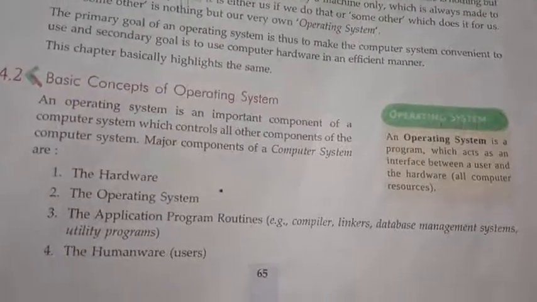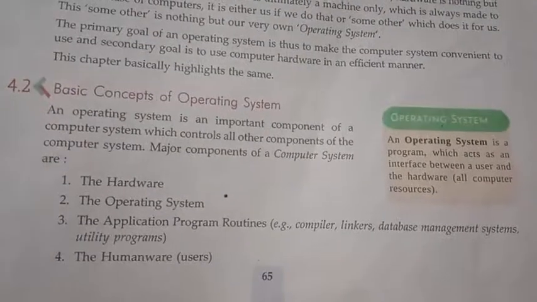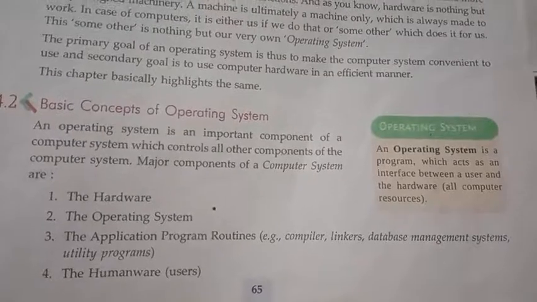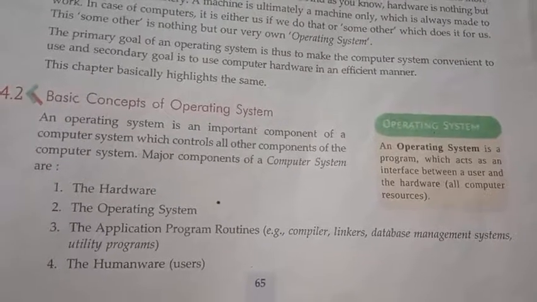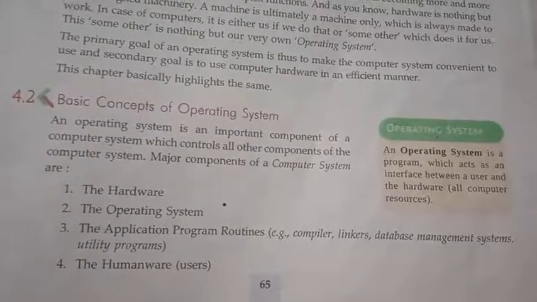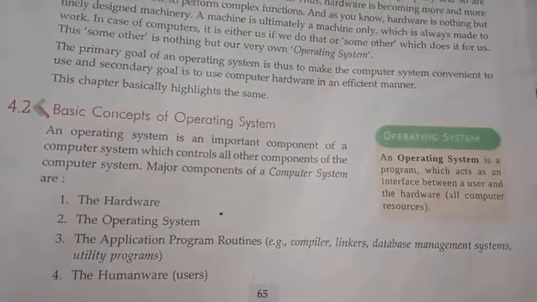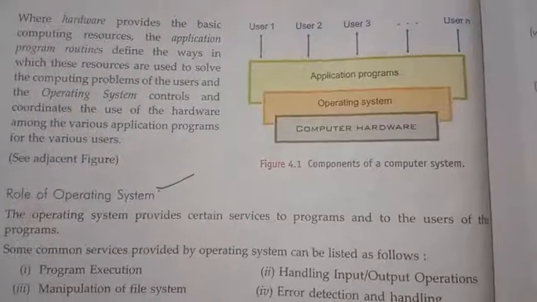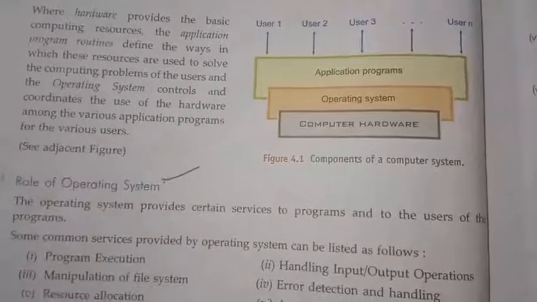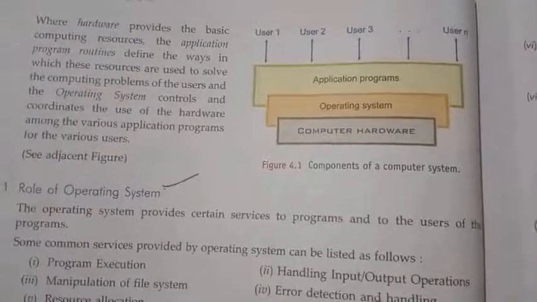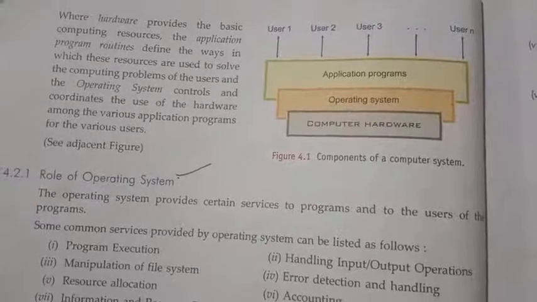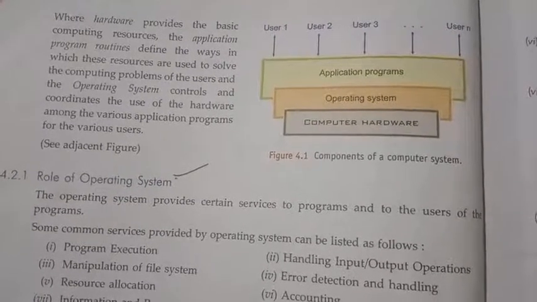Then we are going to study the operating system in detail. First you need to understand the definition. An operating system is a program, it is system software, which acts as an interface between the user and the hardware. Look at that, there is one figure. It explains the components of a computer system. We already studied that hardware is there, operating system is there, application programs, then the user.